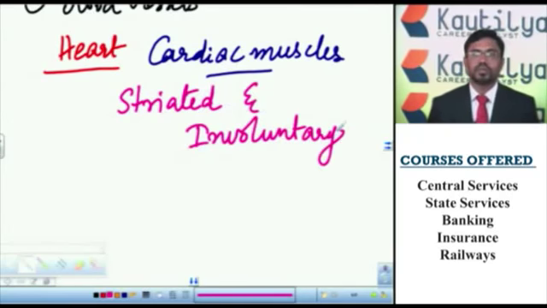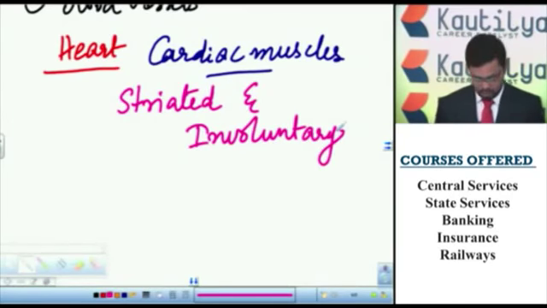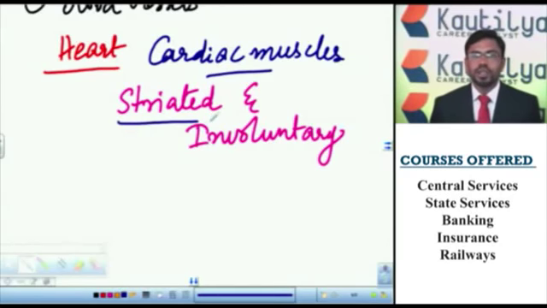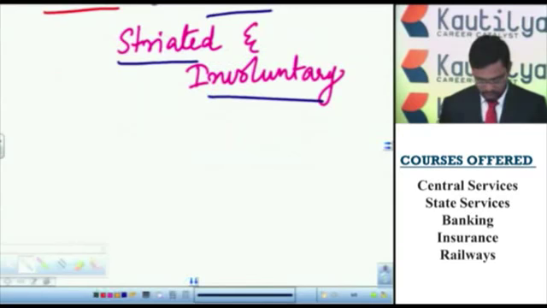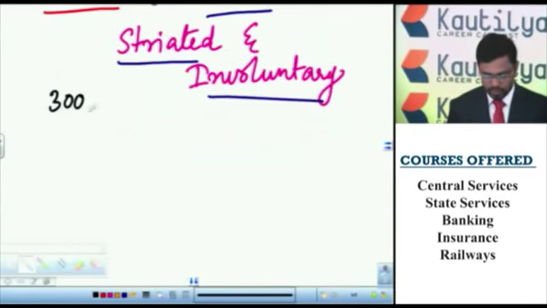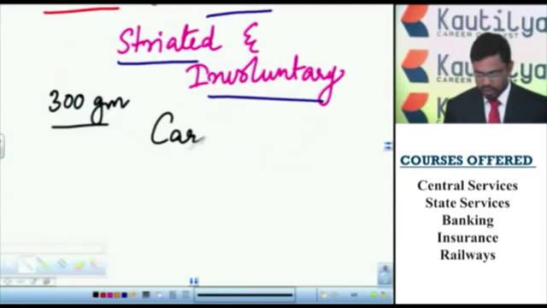That means the cardiac muscles contain A bands and I bands, so they are called striated, and they are involuntary. The functioning of the heart is not under our will, not under our control, so it is involuntary. The approximate weight of the heart is 300 grams. The study of the heart is called cardiology.